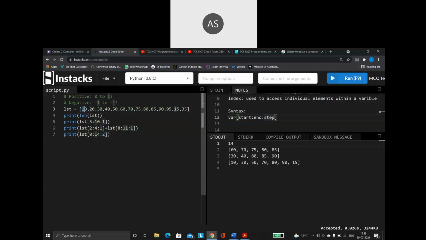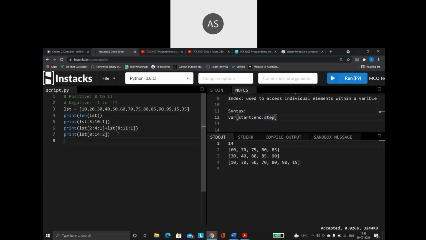First it will go to index position 0 and extract the value at 0. Then where will it go next? Step value is 2, so 0 plus 2 is 2, which is index position 2. From 2, again plus 2 goes to 4, then 6, 8, 10, 12, and 12 plus 2 is 14. But I don't have index 14 here. Index 13 is the last index. So it will stop right there.